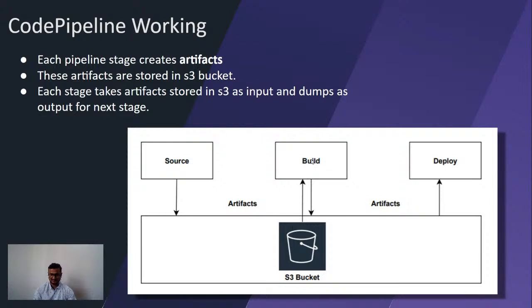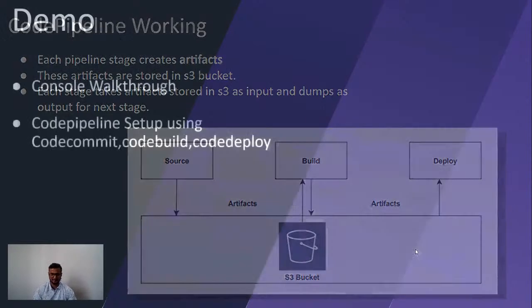Then for the next step, the build phase, this output will become the input. It will take this input, start building on it, and after doing the build, it will again store the output in the S3 bucket. And for the next step, which is deploy, it will take this as an input and start deployment. So for all this there is some shared S3 bucket that we'll again see in the demo part.